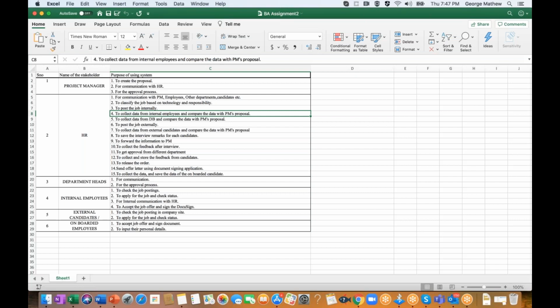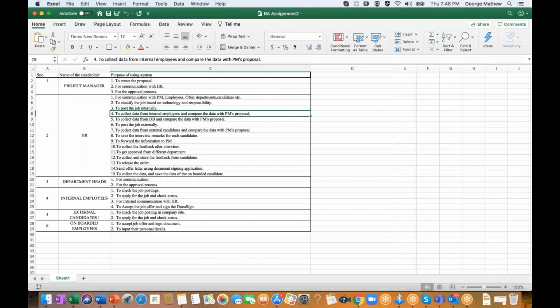So you don't need to mention it separately, because in any case you access the profile and open it side by side with the proposal form. To save the interview remarks for each candidate, that means writing down feedback for the candidate. It is not necessary to mention each candidate, because it should be the standard process for everyone shortlisted. Forwarding information, informing and communication, all these we need not mention as requirements.